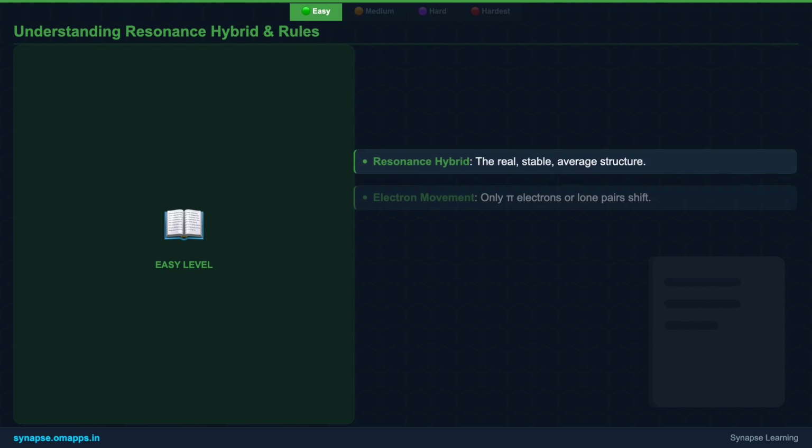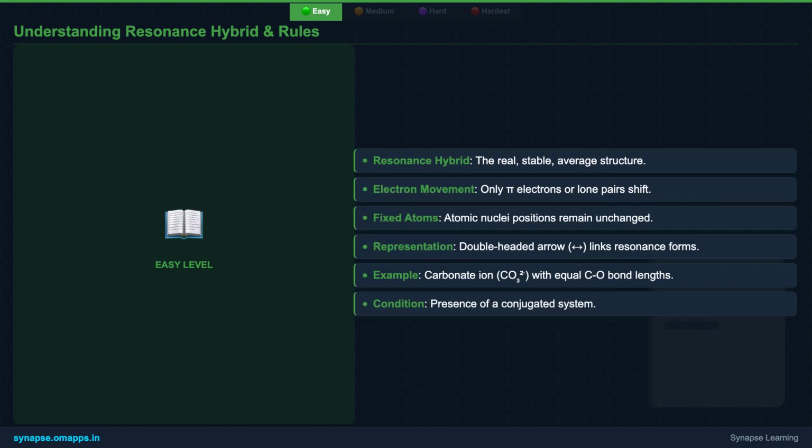So, if resonance structures are just hypothetical, what's the real deal? That's where the resonance hybrid comes in. It's the actual structure of the molecule, an average of all valid contributing forms, and it possesses enhanced stability. The crucial rule is that only electrons, specifically pi electrons or lone pairs, are allowed to move. The atoms themselves stay fixed in their positions.